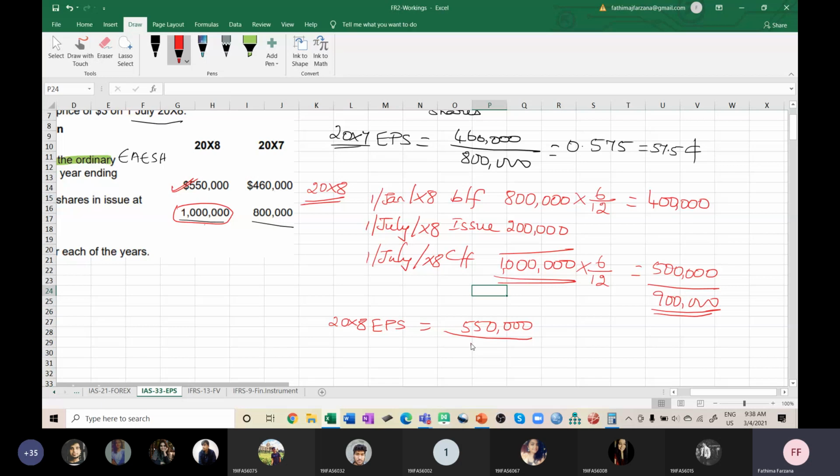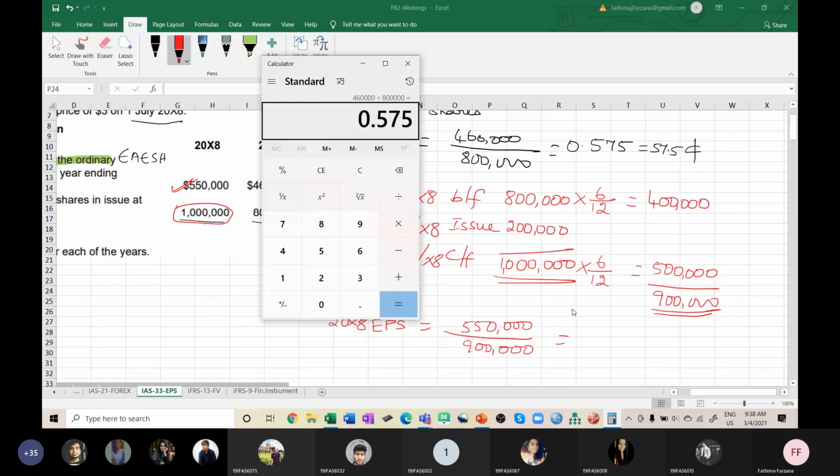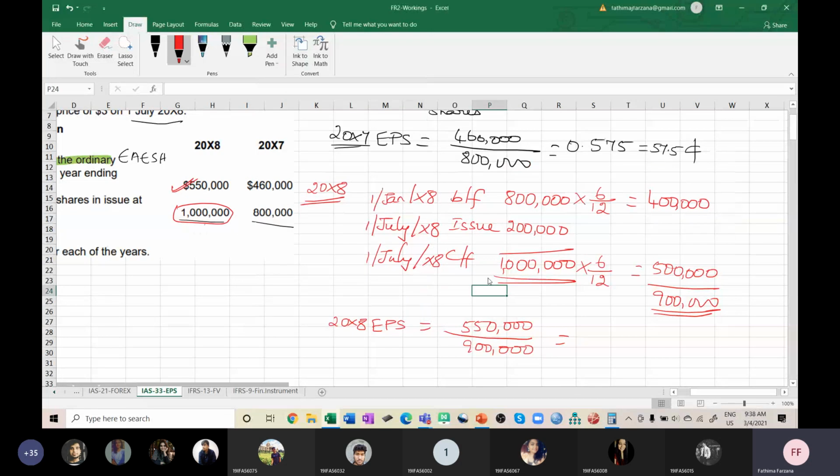I have to take 900,000 based on the weighted average. How much will I get? 0.611. But as I have to express it in terms of cents, I'll write it as 61.1. The last digit you can leave.